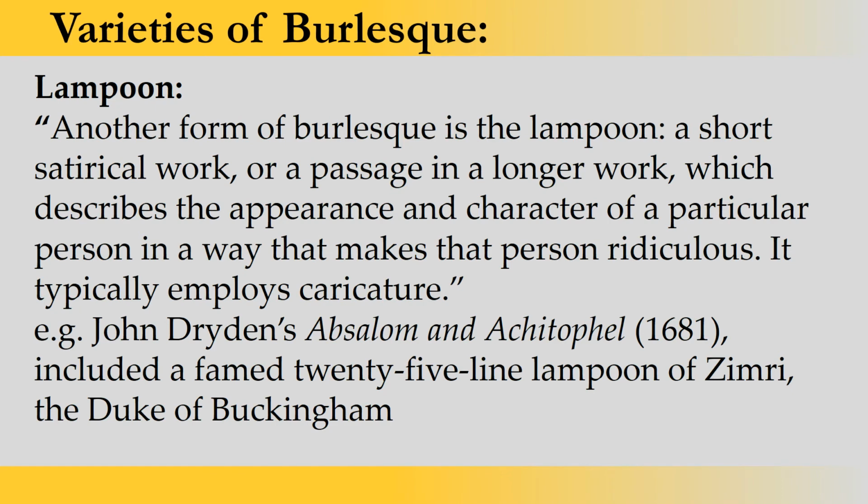So dear students, the next variety is the lampoon, and I quote: another form of burlesque is the lampoon, a short satirical work or a passage in a longer work which describes the appearance and character of a particular person in a way that makes that person ridiculous. It typically employs caricature. I unquote. A very famous example is John Dryden's Absalom and Achitophel, which included a famed 25-line lampoon of Zimri, the Duke of Buckingham, who was a contemporary of John Dryden. Now, a lampoon is nothing but a caricature.